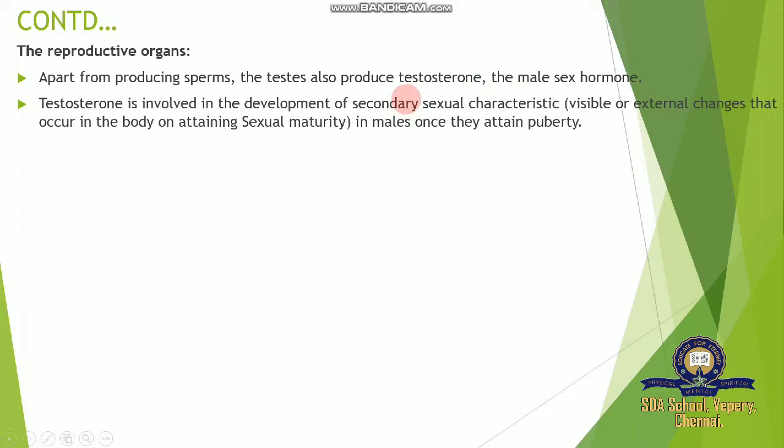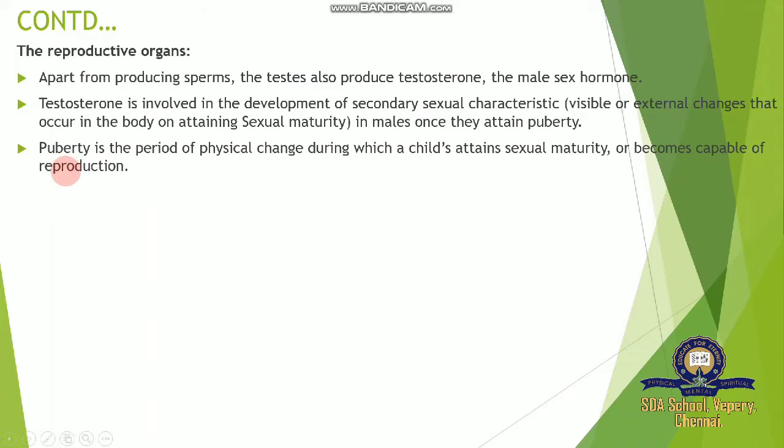Sometimes a question is asked: what is called the male sex hormone? Testosterone. Testosterone is involved in the development of secondary sexual characteristics, the visible or external changes that occur in the body on attaining sexual maturity in males, once they attain puberty. Puberty means maturity, when people reach a certain age and get ready, and all the organs are well developed. This hormone is secreted in our body, and people get ready for secondary sexual characters.